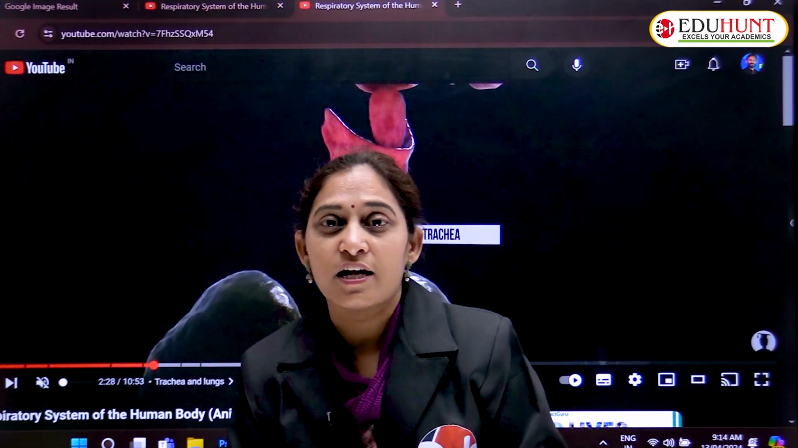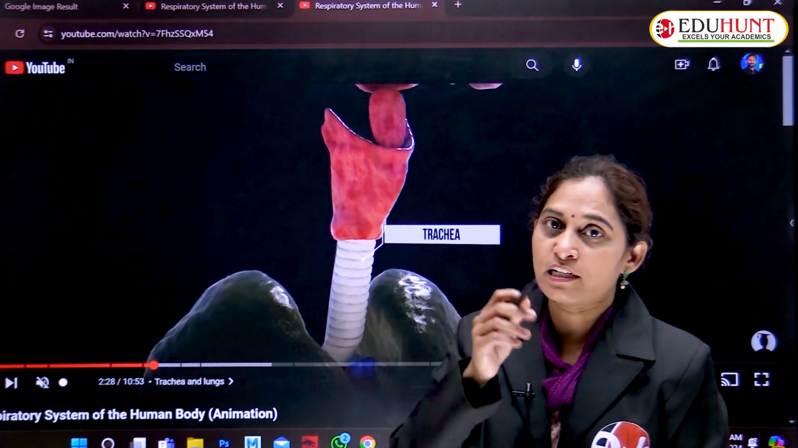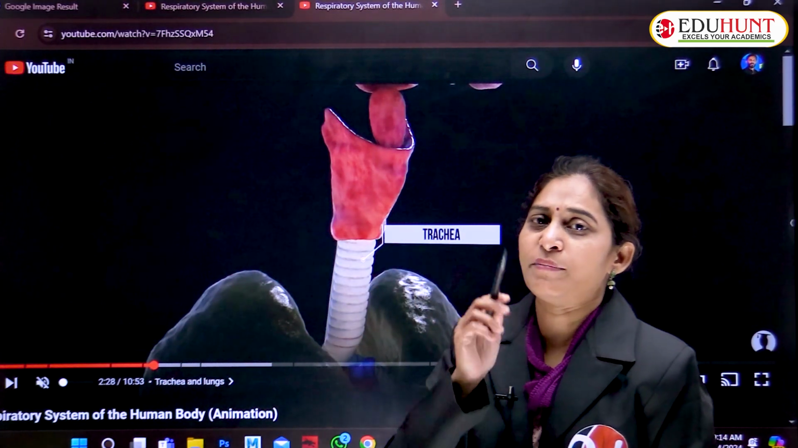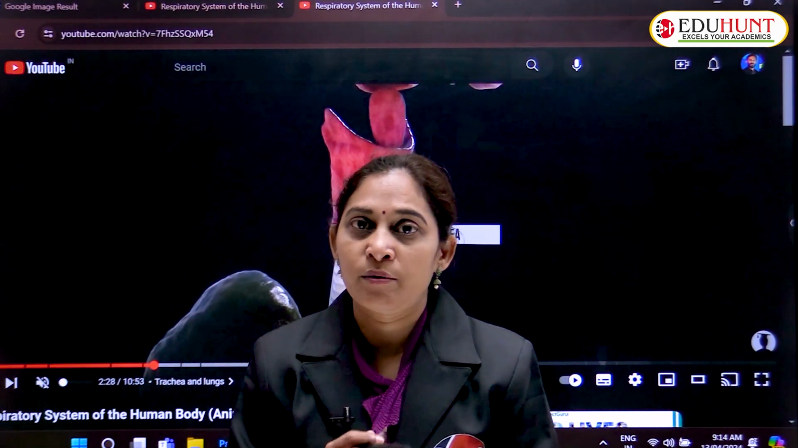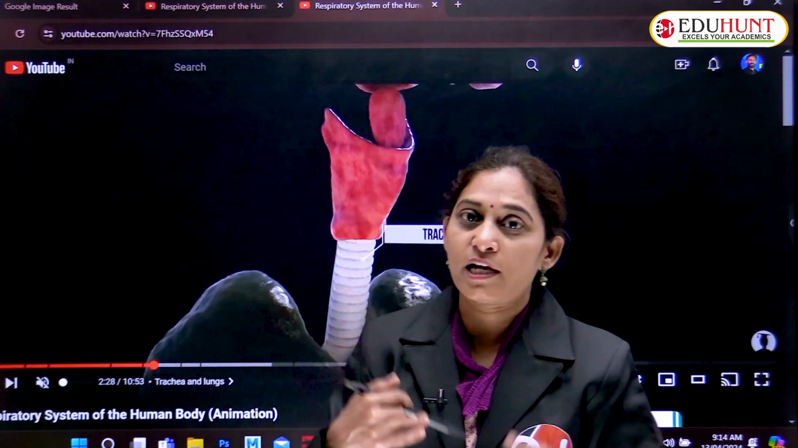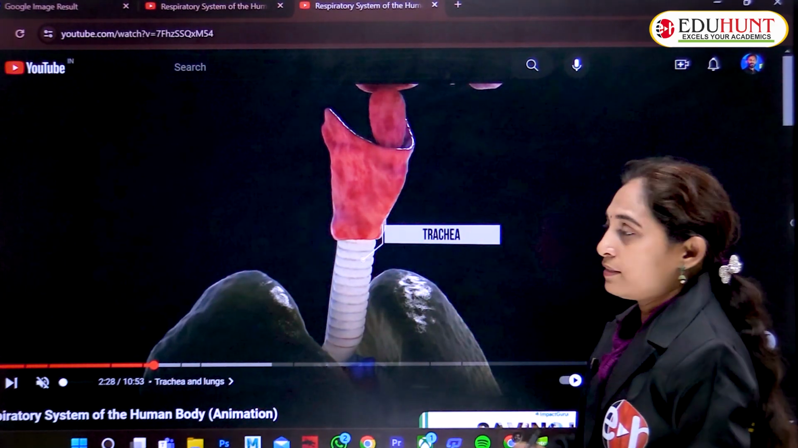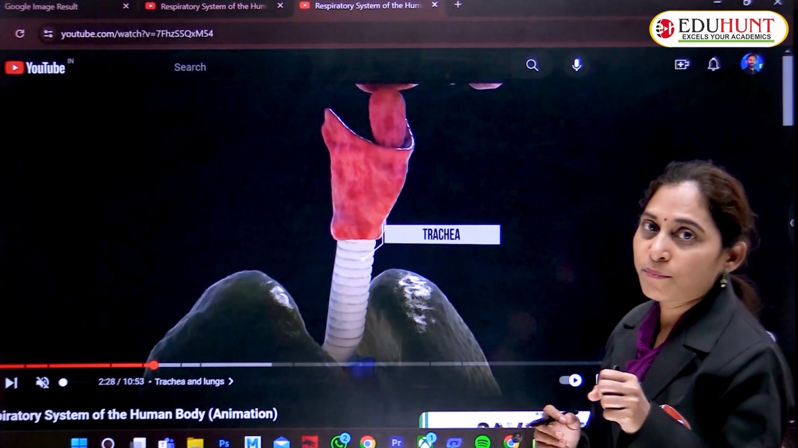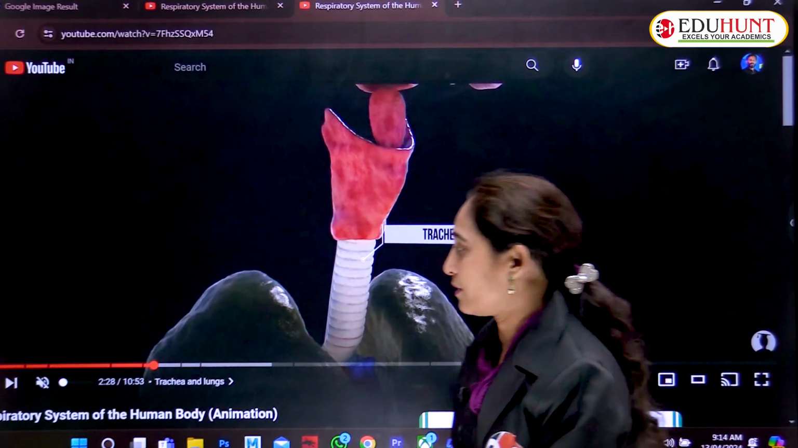C-shaped rings, and they are incomplete on the dorsal surface. Dorsal side అవి incomplete గా ఉంటాయి. గుర్తుపెట్టుకోండి, ఇవన్నీ బిట్స్ లో వస్తాయి. మల్టిపుల్ చాయిస్ క్వశ్చన్స్ ఆన్సర్ చేసేటప్పుడు we need to remember all these things and we have to recollect all these points. This is the trachea. It is guarded by the cartilaginous rings which are incomplete rings.